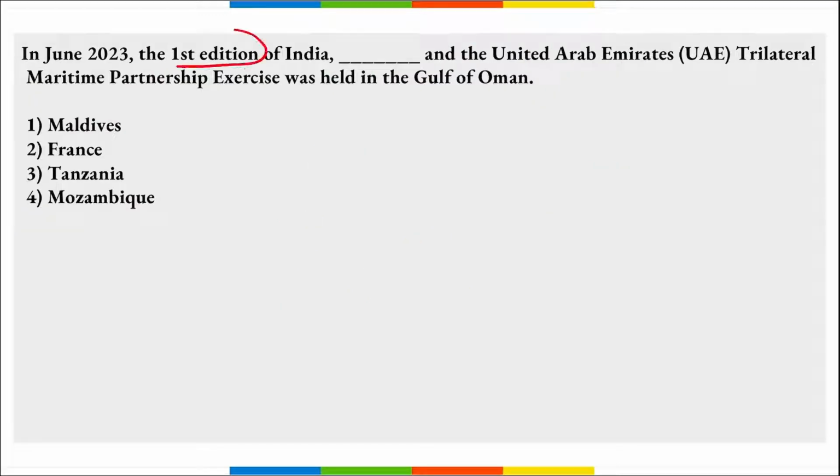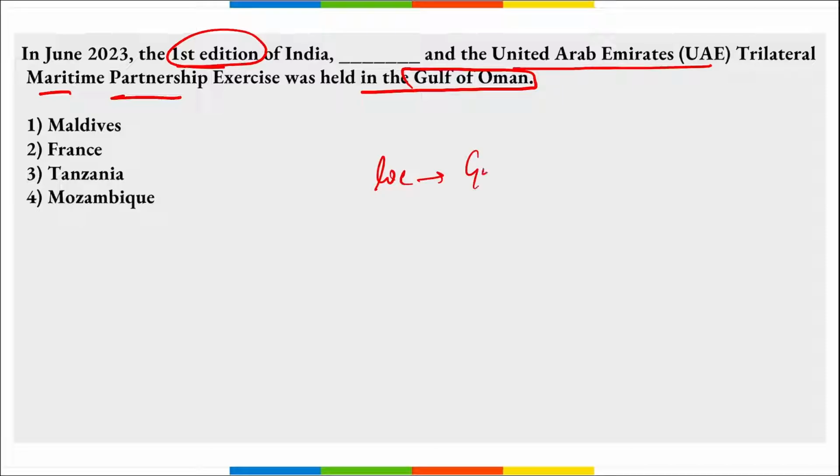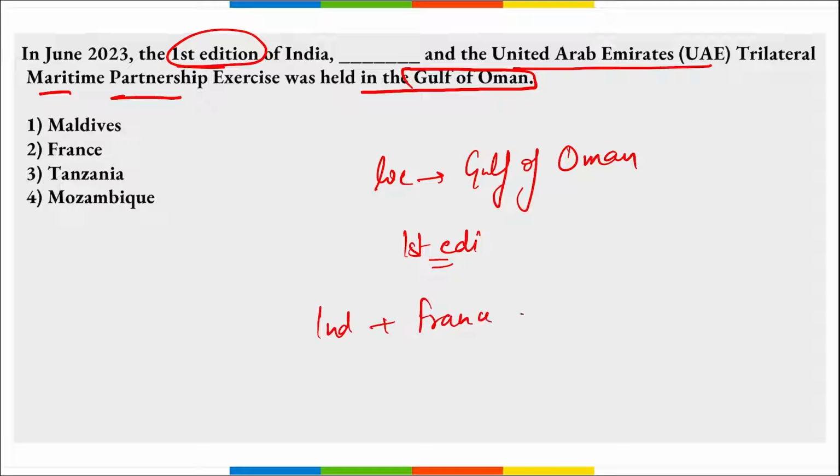Next, the first edition of the India-France-UAE trilateral maritime partnership exercise was held in the Gulf of Oman, right? So what is the location? Gulf of Oman, where the first ever edition of the exercise between India, France and UAE was held, right?